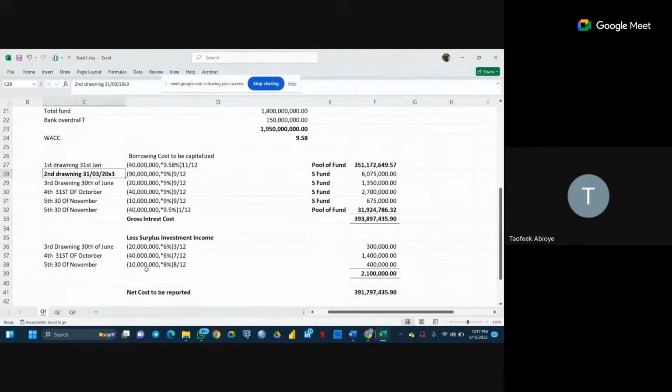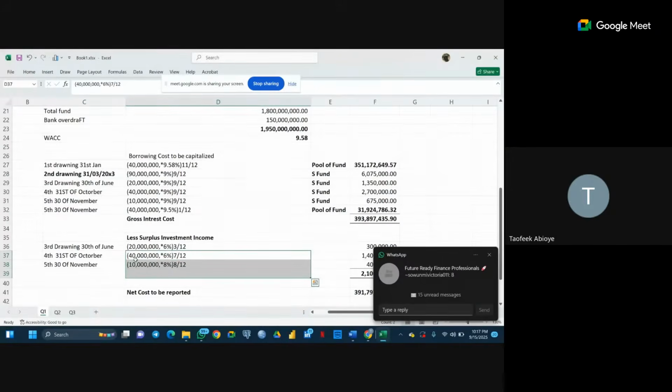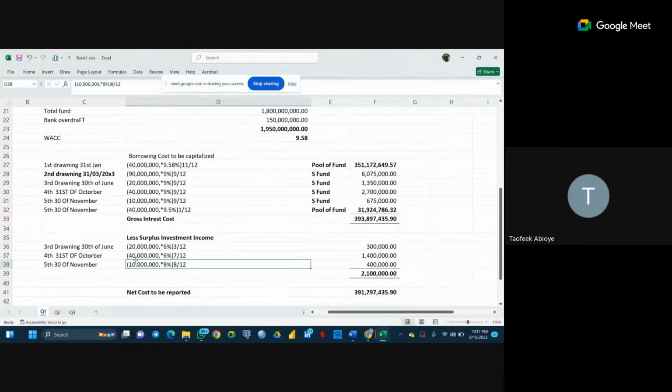number of months because we did not withdraw it once. We keep withdrawing it in piecemeal. So as we are withdrawing one portion, the remaining portion we have there will continue to yield us interest. As we take out 90 million at first, we kept the remaining money in that portfolio to continue earning us 6%. When we withdraw 20 from the 70, we have 50 remaining. So this is the 50 here. When we go back again, we withdraw 40, we have 10 remaining. This is the 10 here. So that is the reason why we can't use 160.